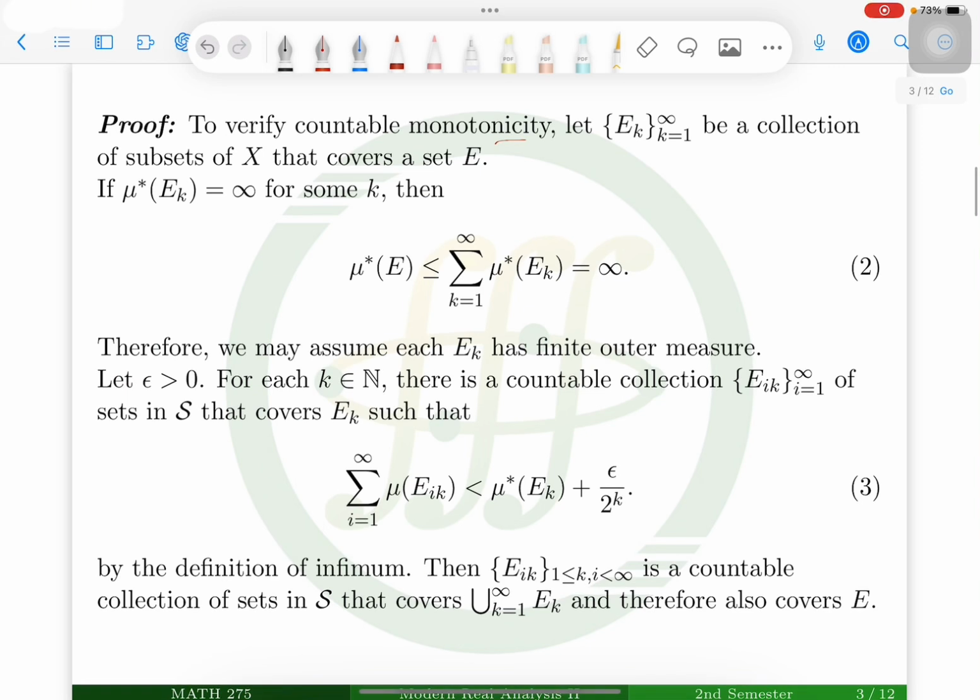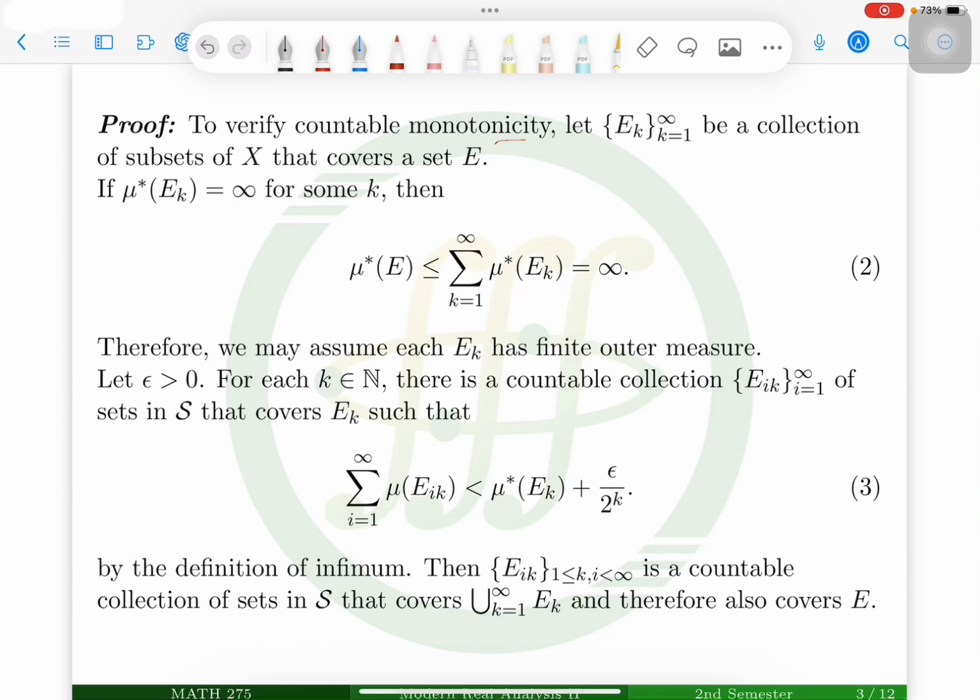Proof. To verify that it is countably monotone, we let E sub k be a collection of subsets of X that covers a set E. So E is a subset of the countable union of E sub k. If the outer measure of E sub k is infinite for some k, then we get the following. If one of the E sub k has infinite outer measure, then the summation of the outer measures of E sub k is infinite, since one term is infinite.